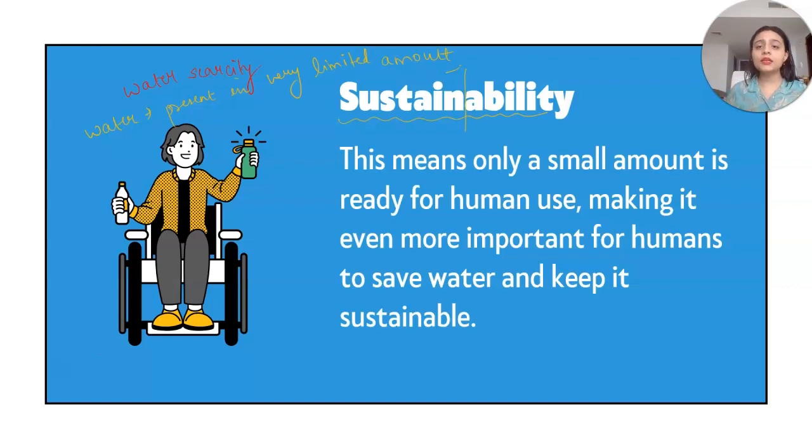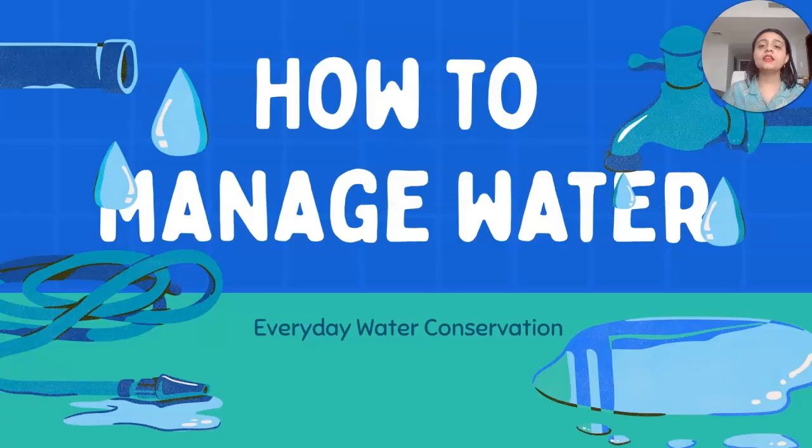For sustainability, there are many water management systems provided to us, made by humans or by government policies, so that we can use water in a sustainable amount that can sustain on this earth, so that we can use it and our future generation can also make use of it. So this does not mean only a small amount of water is there. No, there is water scarcity. That is why we need to manage the water, conserve the water, preserve the water for us and for the future generation as well.